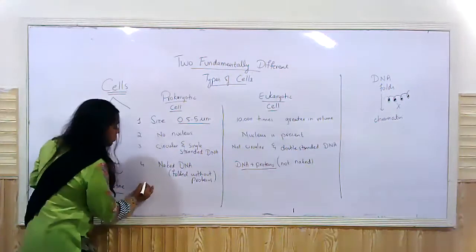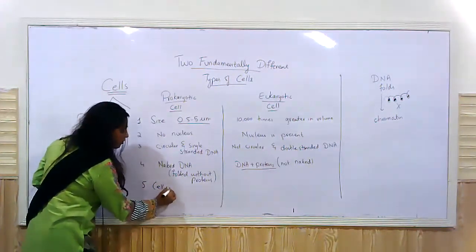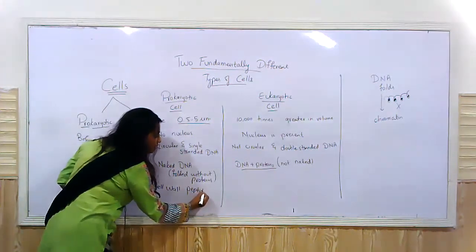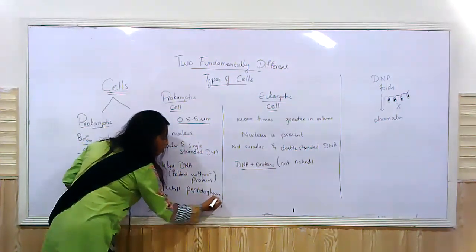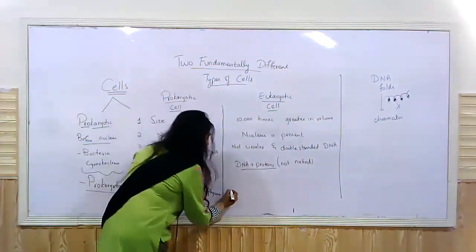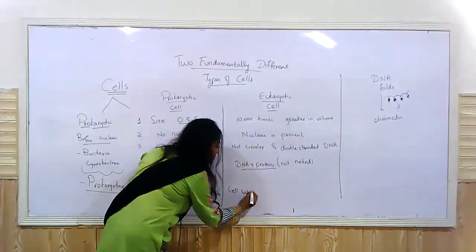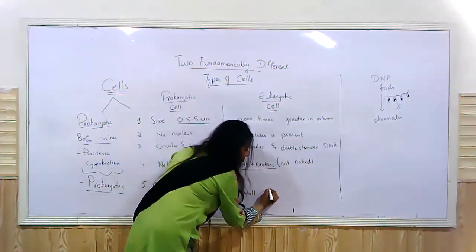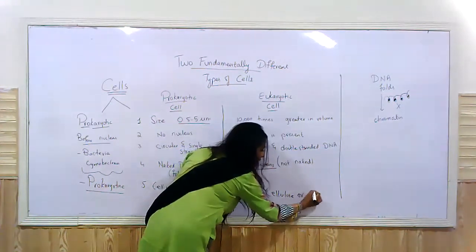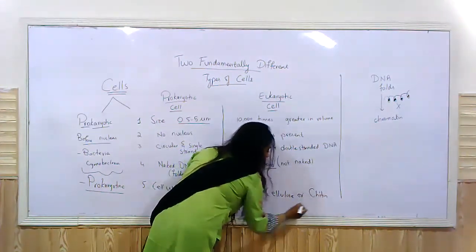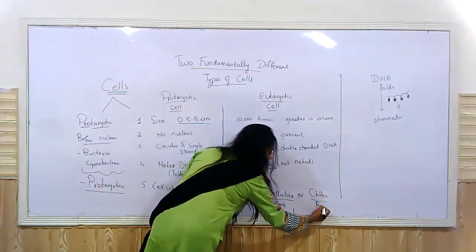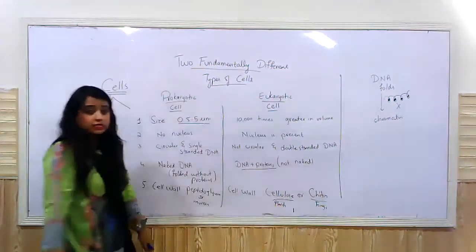In the case of cell wall, the prokaryotic cell wall is made up of peptidoglycan or murein. In the eukaryotic case, the cell wall is made up of cellulose or chitin. Plants have the wall of cellulose, whereas fungi have cell wall made up of chitin.